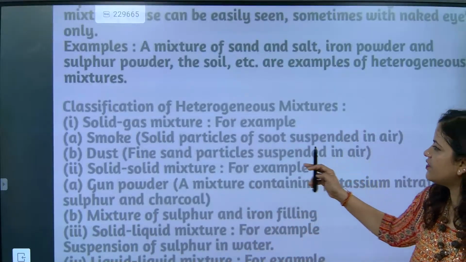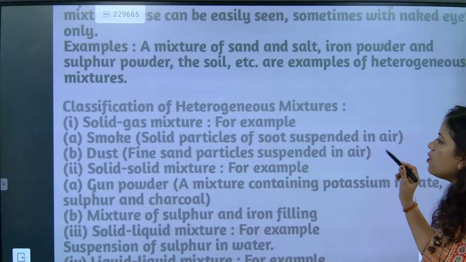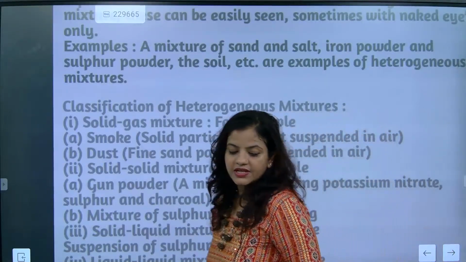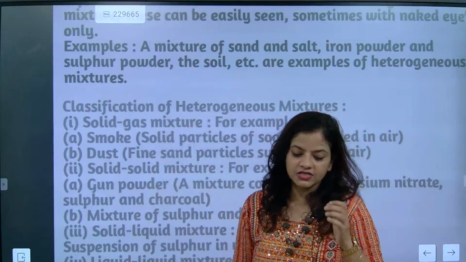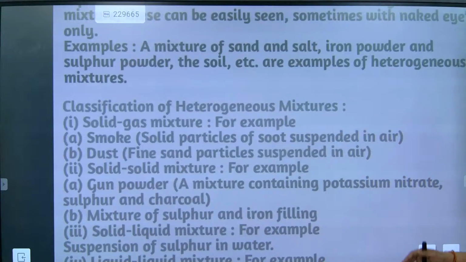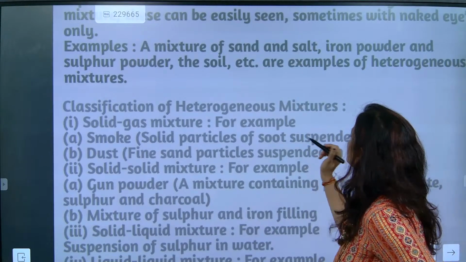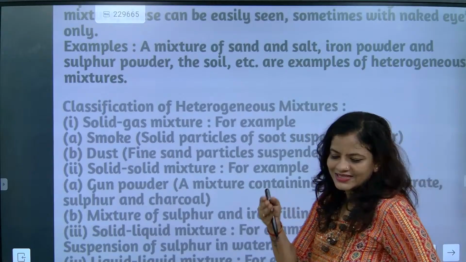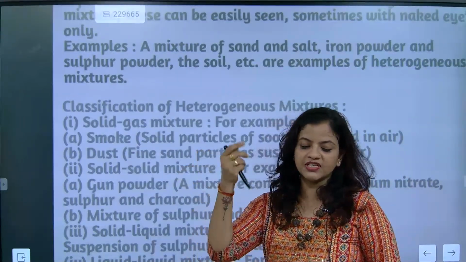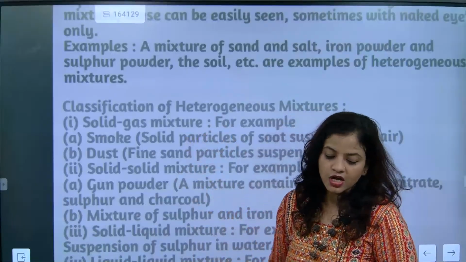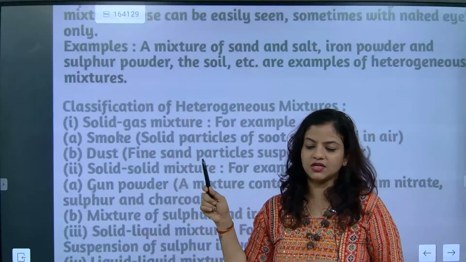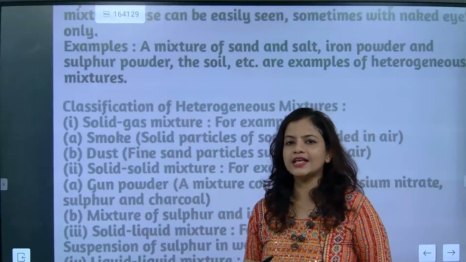In solid gas mixture, we are first going to talk about smoke. Smoke means solid particles of soot suspended in air. You might be seeing that whenever there is fire, when you are burning wood, some small particles will be getting suspended in air. Understood? So that's called a solid gas mixture. Smoke is a solid gas mixture.